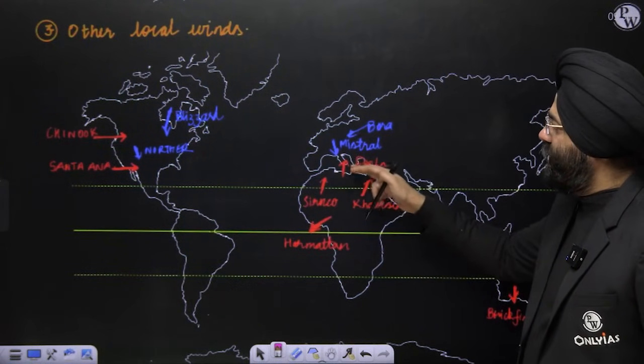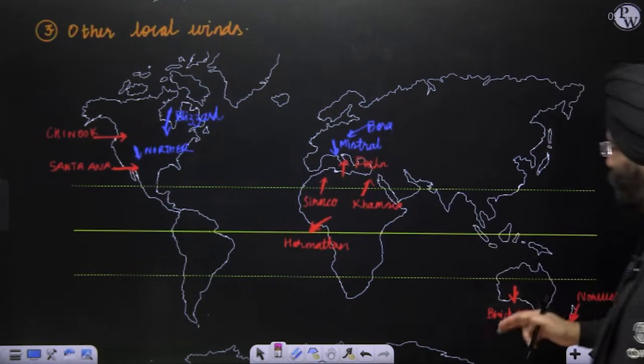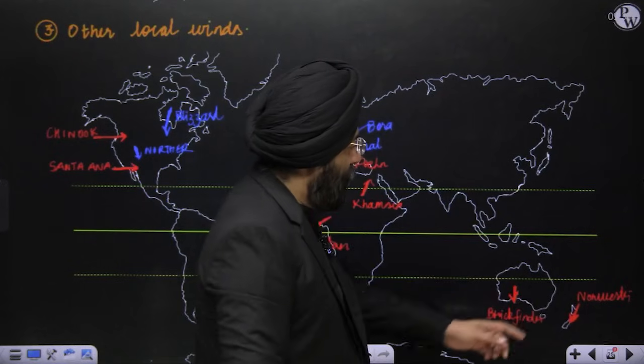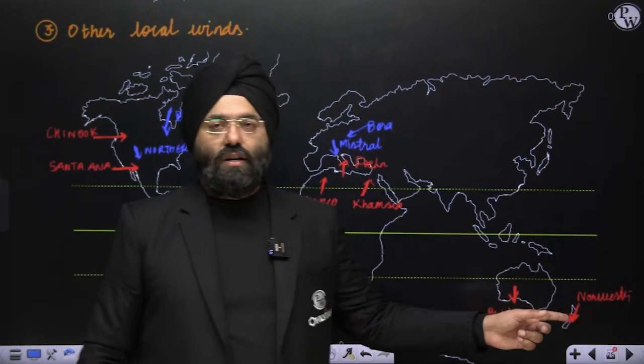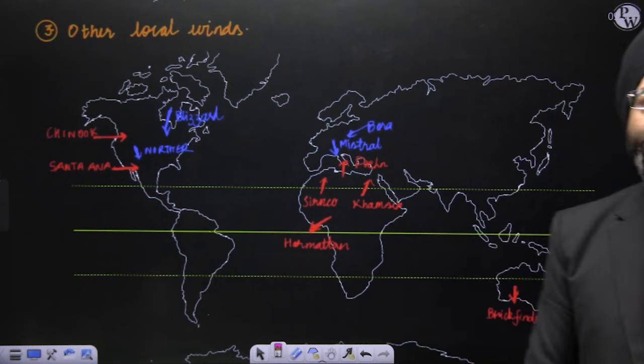Then you have the Foehn, again warm. You have Bora and Mistral, which are cold. If you come to Australia, you have the Brickfielder, again, which is warm. And Nor'westers over here in New Zealand, again warm. So these are the local winds that you should know. Quickly note it down also. You can draw a map also later on.